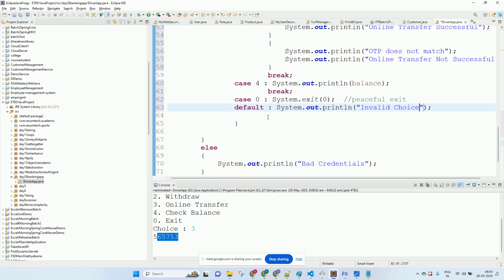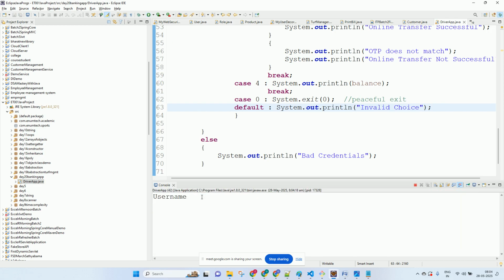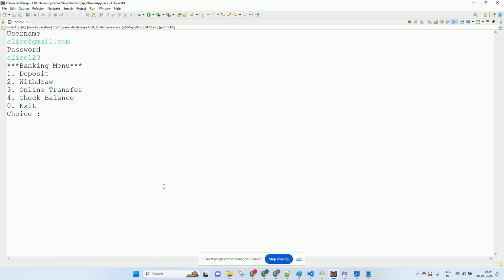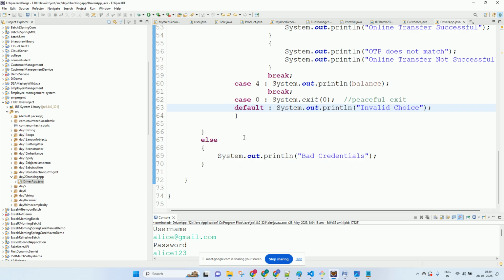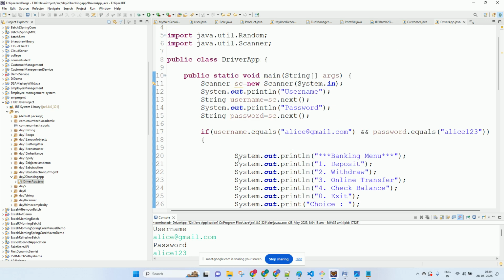Let's try to run this code now. Let's see if it works. Let's check the balance now. What is the balance? 5,000. If it comes to deposit, now it is not going back. It is only showing me one option and it is not going back. So I want this to go on till I exit. It should show me the options. I want these options to be visible till I exit.